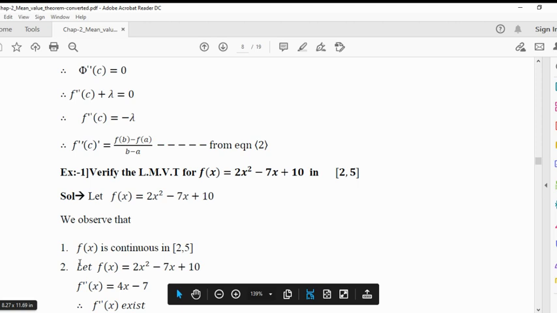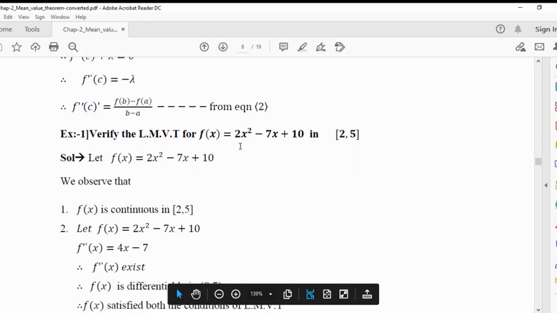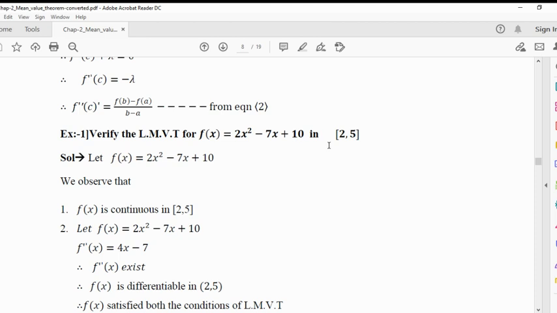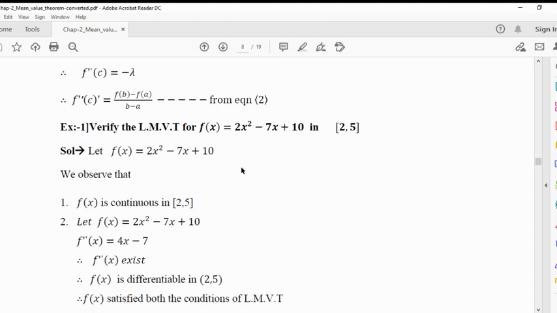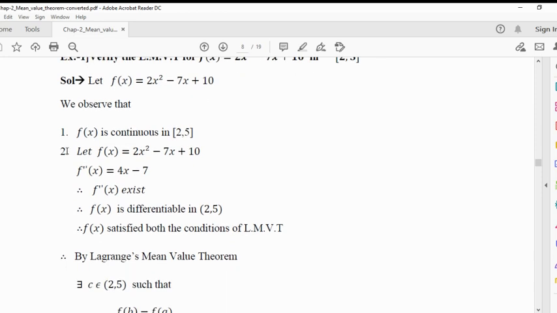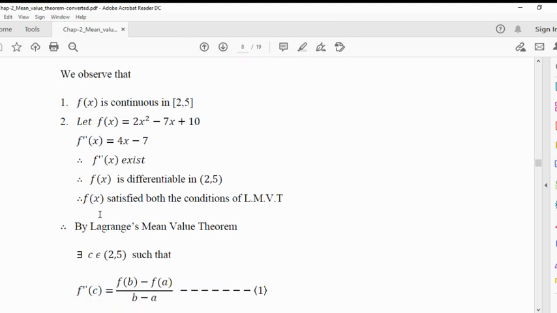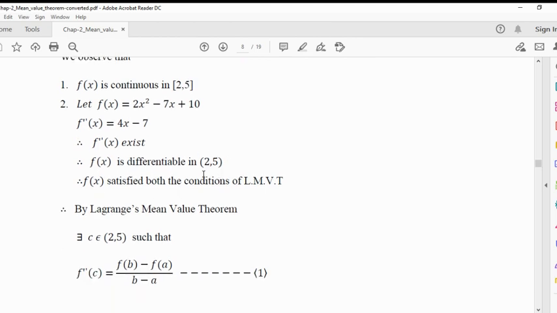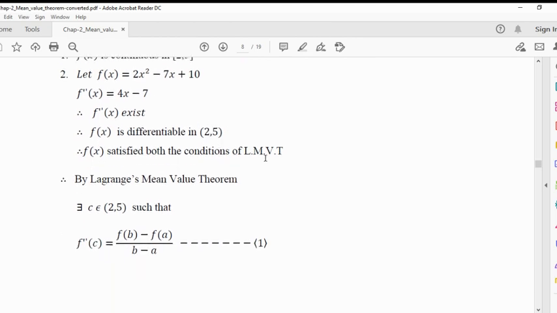First example, verify the LMVT for the function f of x is equal to 2x square minus 7x plus 10 in the closed interval 2 to 5. So this is the given function f of x is equal to 2x square minus 7x plus 10. We observe that f of x is continuous on the closed interval 2 to 5. Similarly, if you find f dash of x, it is 4x minus 7. So f dash x exists, so f of x is differentiable in the open interval 2 to 5. So both the conditions of LMVT are satisfied.